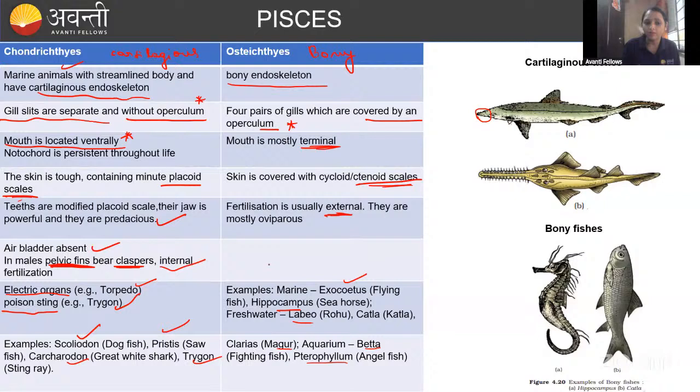And yeah, bony fishes have the air bladder. Air bladder is there, so they have no need for continuous swimming in the bony fishes.